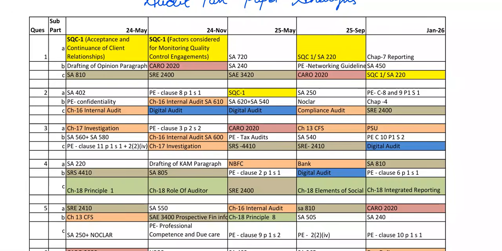See, there is no expected pattern in audit, because you are not going to get the same pattern, but we can expect at least the majority of chapters where to study and where to focus on, right? There may be a deviation of 4 to 5 marks in what I say, but anyway you will get the minimum marks whatever I'm saying. Fine.